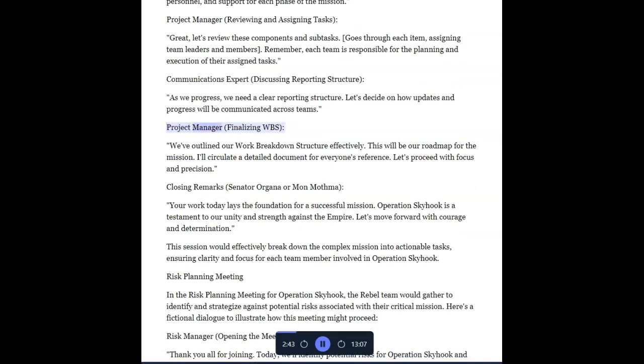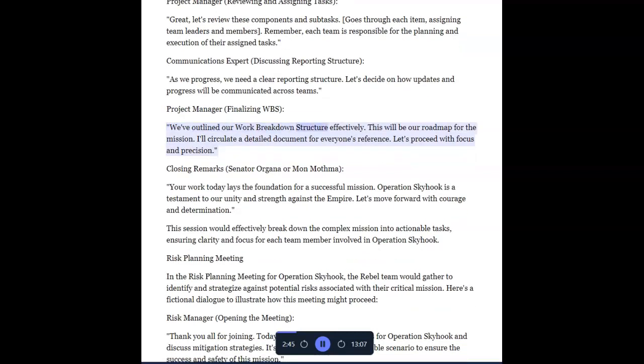Project manager finalizing WBS TA. We've outlined our work breakdown structure effectively. This will be our roadmap for the mission. I'll circulate a detailed document for everyone's reference. Let's proceed with focus and precision.